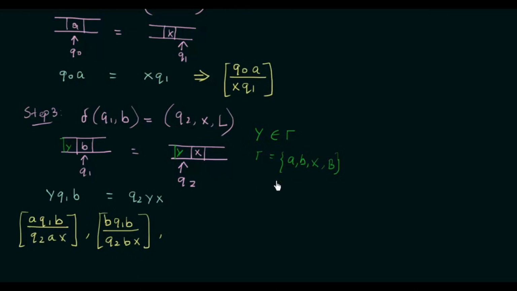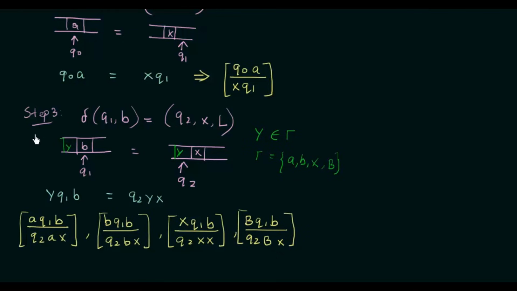Then another possibility is if Y takes the value X. So it will be X q1 B over q2 X X, where this Y will be replaced by X, and this X again X. So this is another domino. And the other possibility is if Y takes the blank symbol. So it will be capital B q1 B over q2 capital B X. So these are the dominoes that can be formed from step number 3. These are all the possibilities that we have.